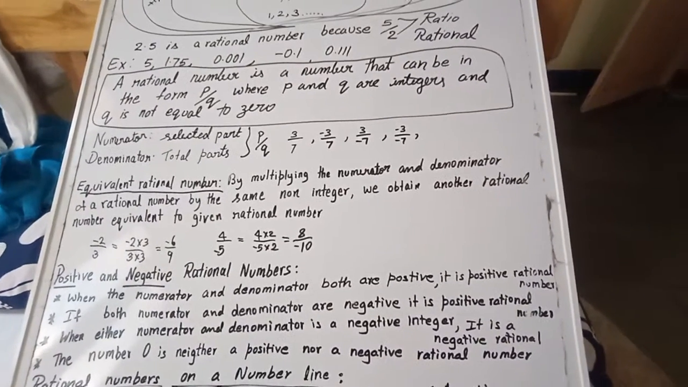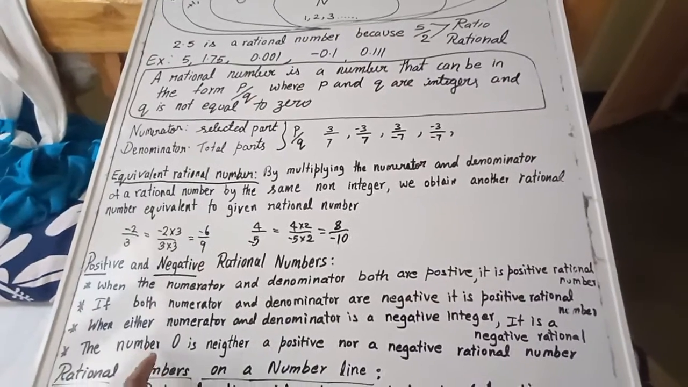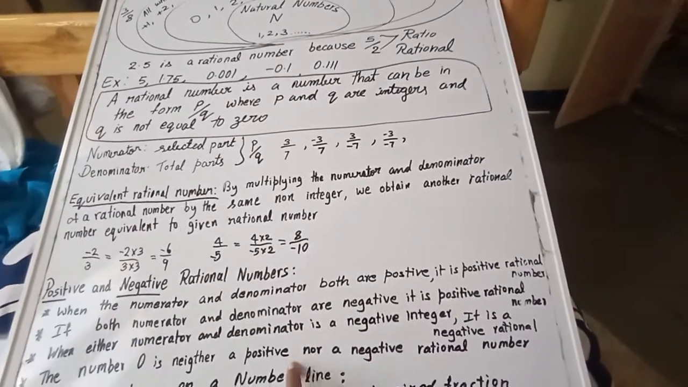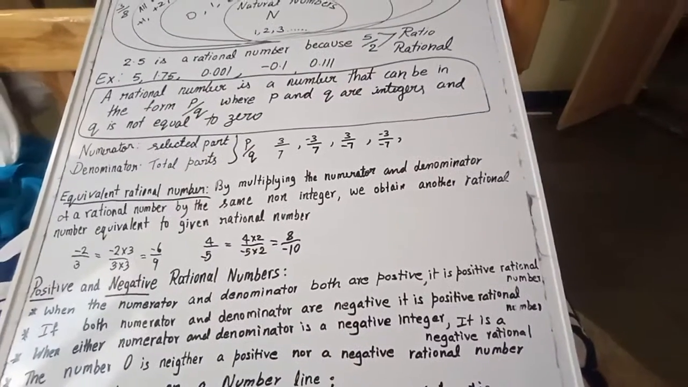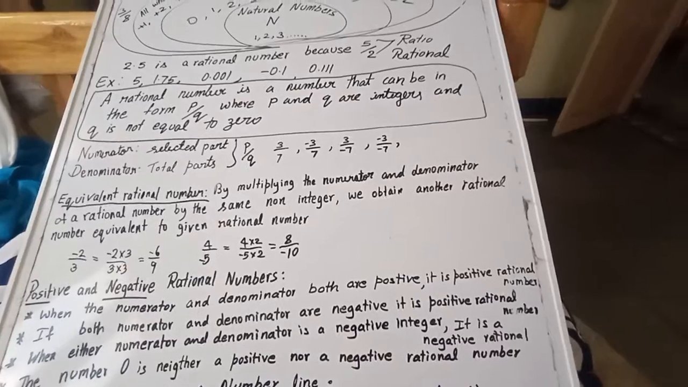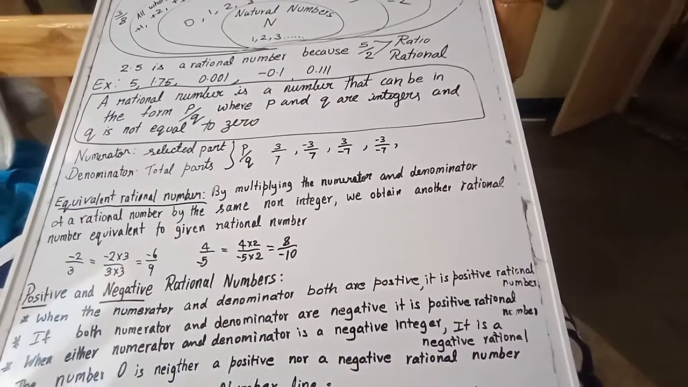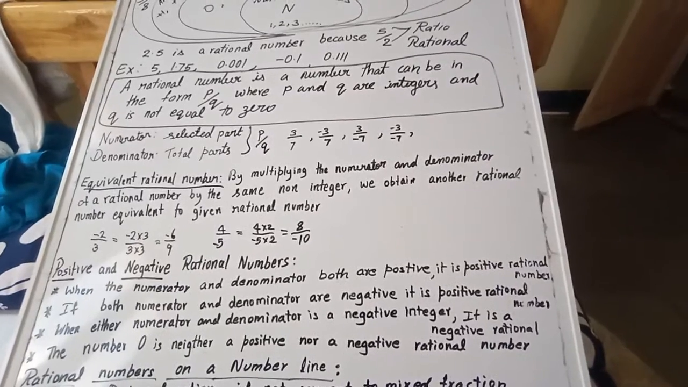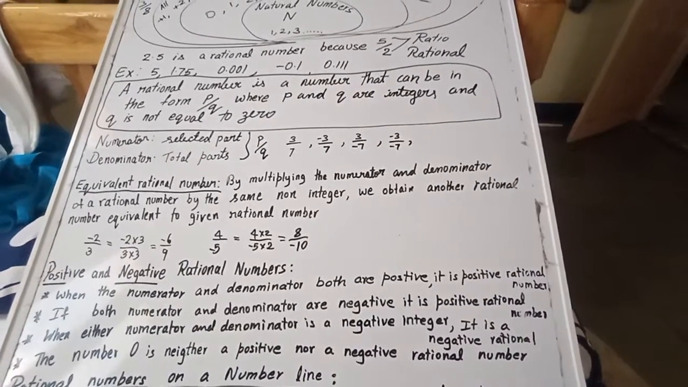Now let us go for one thing here. The number 0 is a special case, neither a positive nor a negative rational number. So let us see now. This is a type of rational number. One more thing, these rational numbers we represent on a number line.